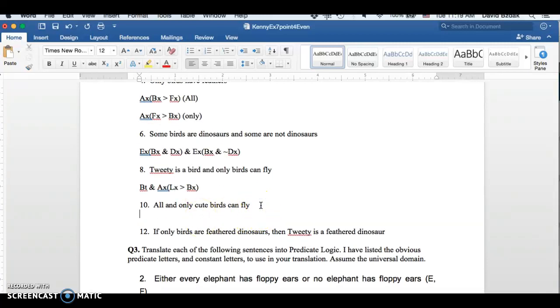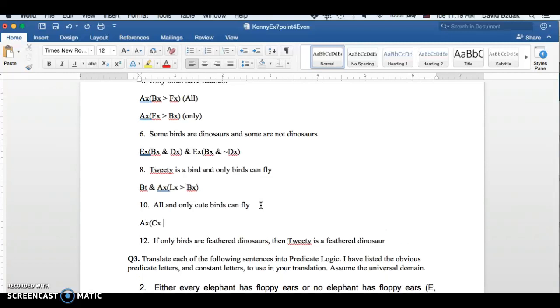All and only cute birds can fly. This would be the last one. So for all x, if x is cute and a bird, then x can fly. So that says all cute birds can fly, but now we want to say only cute birds can fly. So for all x, if x flies, then x is cute and x is a bird. So this says all cute birds fly. This says only cute birds fly, or everything that flies is a cute bird.